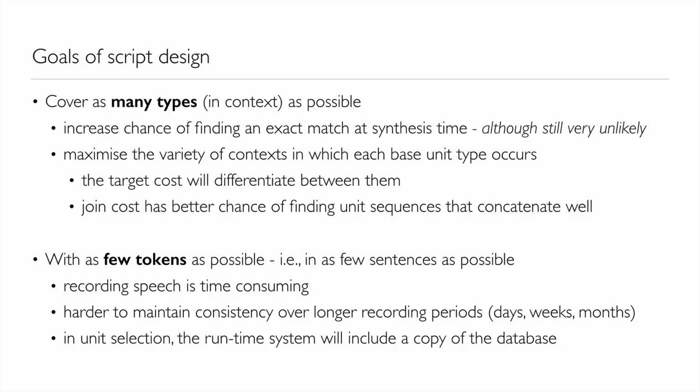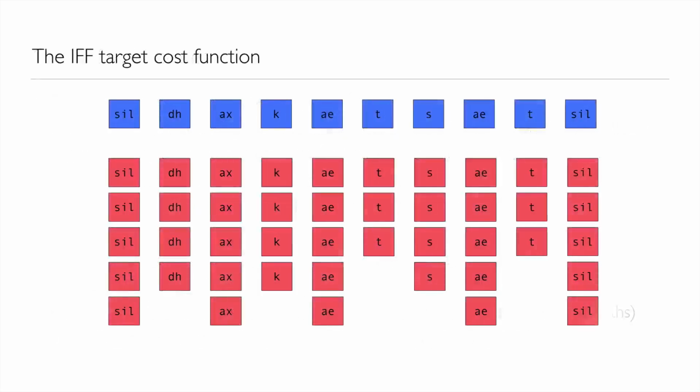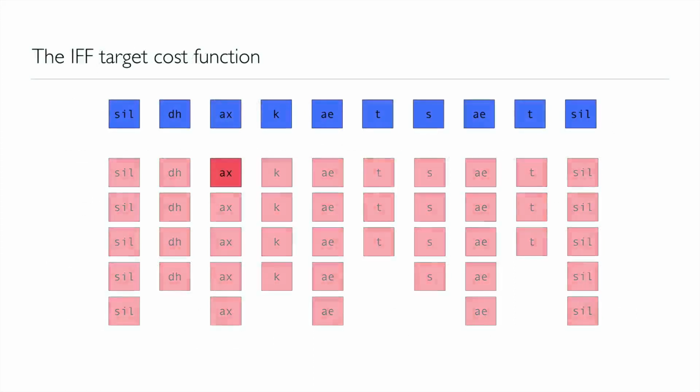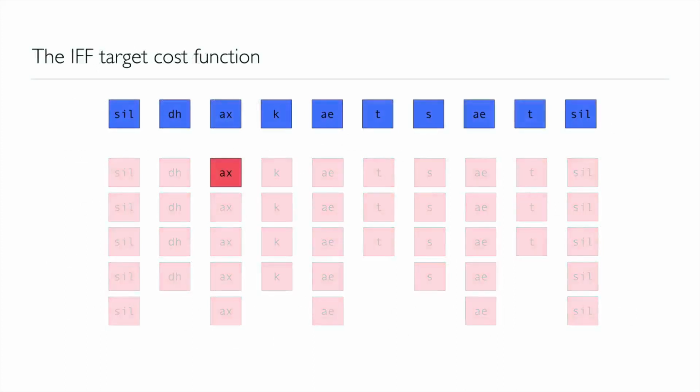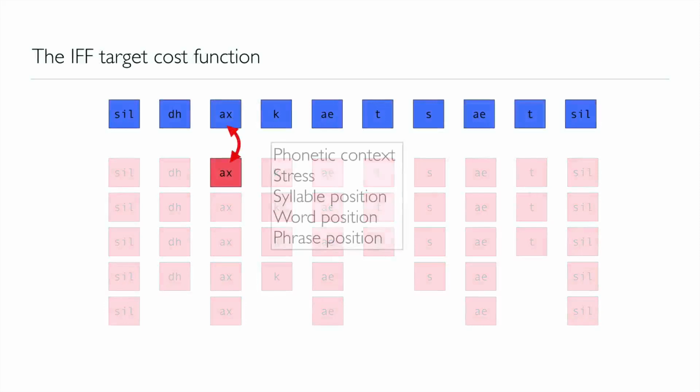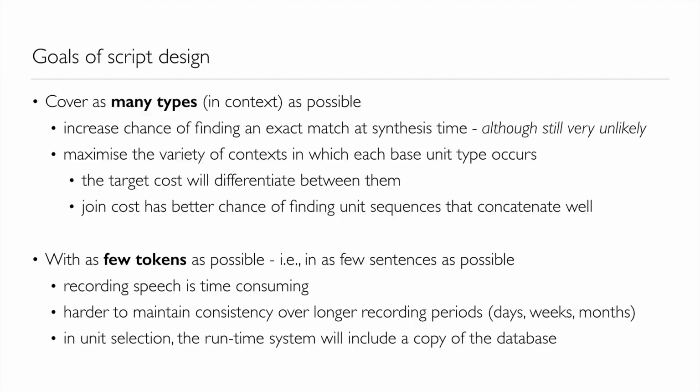At first glance then, it would appear the main design goal of our script is to improve coverage. In other words, to cover as many units in context as possible. What's that going to achieve? Well, it would appear to increase the chance of finding an exact match at synthesis time. In other words, finding exactly the candidate that has the properties of the target, with all of the linguistic specification being the same. Now, we certainly would increase that, but it would remain very unlikely.